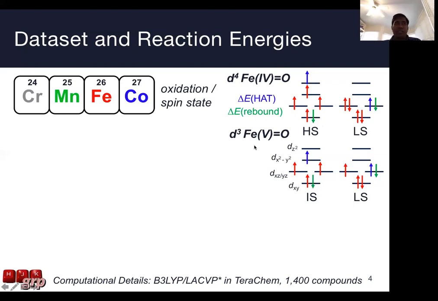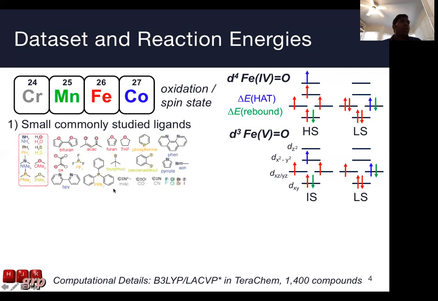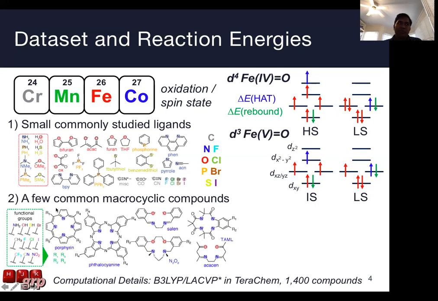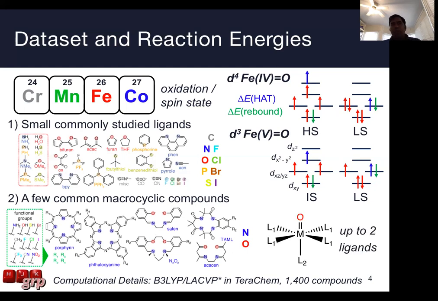In addition to the spin and oxidation state behavior, we wanted to make sure that the conclusions we were drawing were based on a wide variety of commonly studied small ligands. So in this case, different coordinating atoms with these monodentate ligands. And we also looked at the impact of studying more macrocyclic type ligands, where we have primarily nitrogen and oxygen coordinating compounds that are seen more in the experimental literature. We also looked at the impact of varying the ligand configuration, so we can allow up to 2 ligands in this space, and we end up with a space of roughly 1,400 compounds over which we analyze reaction energetics.